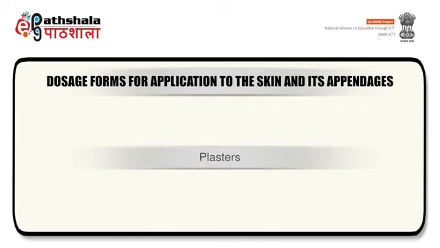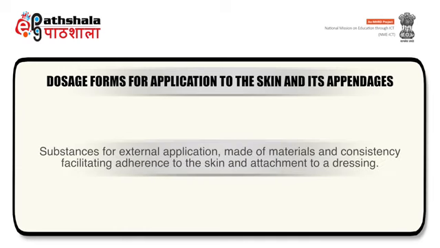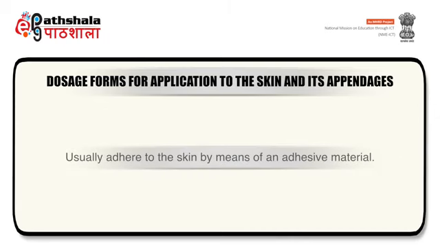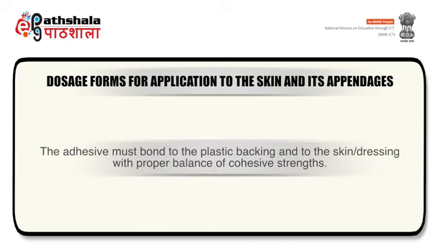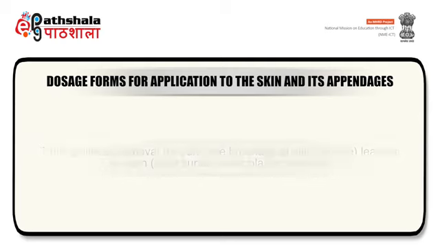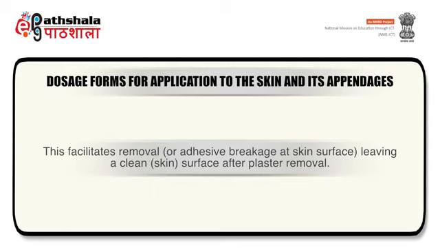The next dosage form is plasters. Plasters are substances for external application made of materials and consistency, facilitating adherence to the skin and attachment to a dressing. They usually adhere to the skin by means of an adhesive material. The adhesive must bond to the plastic backing and to the skin or dressing with proper balance of cohesive strengths. This facilitates removal or adhesive breakage at skin surface, leaving a clean skin surface after plaster removal.